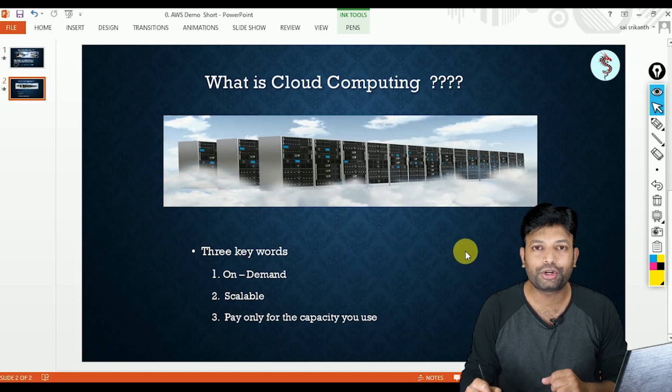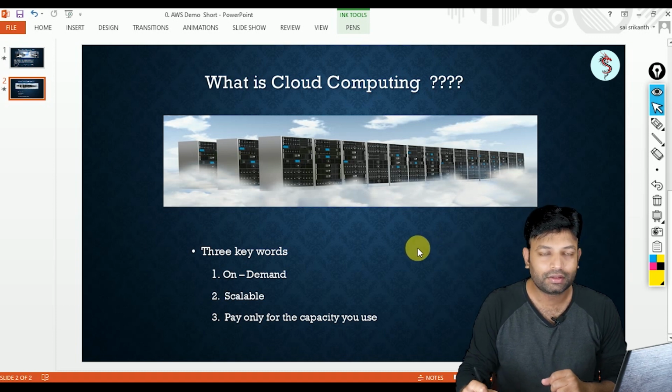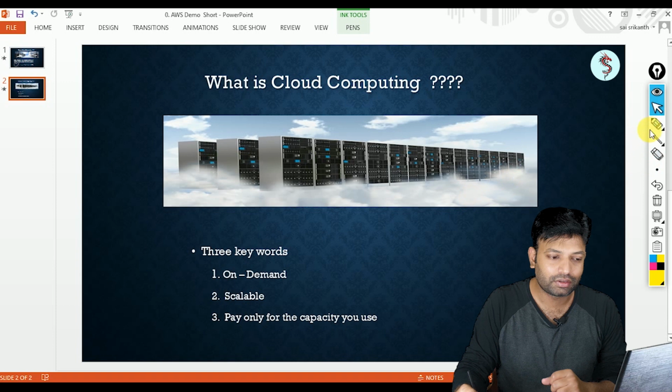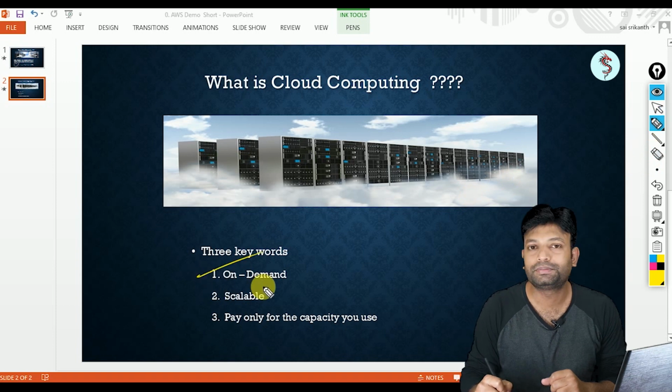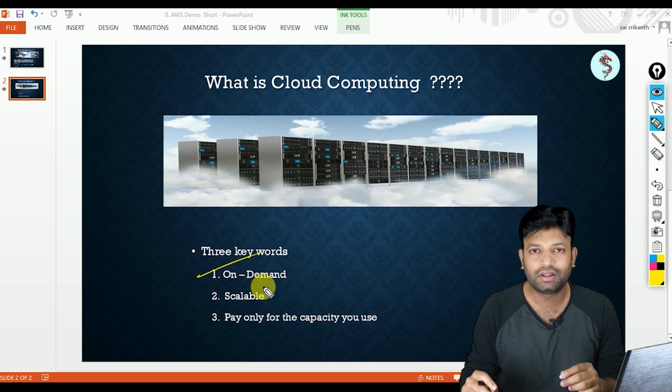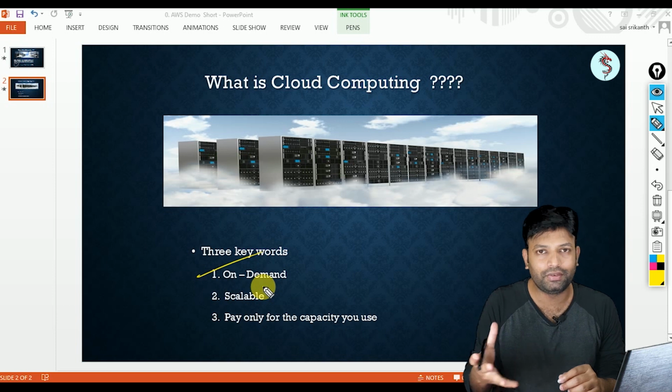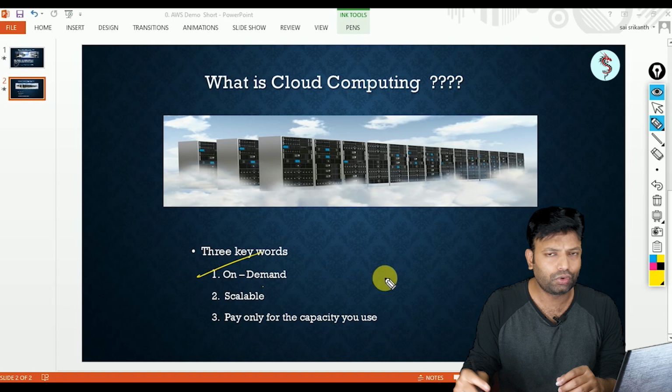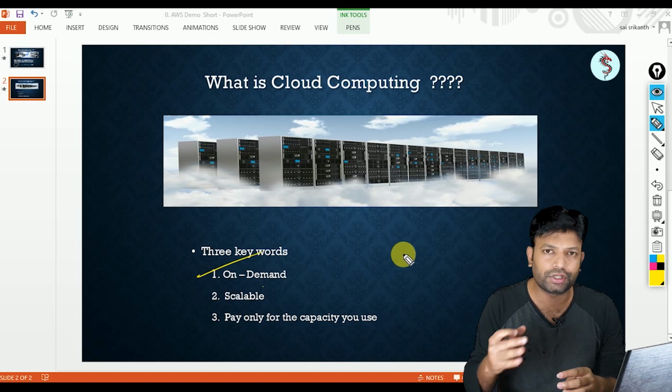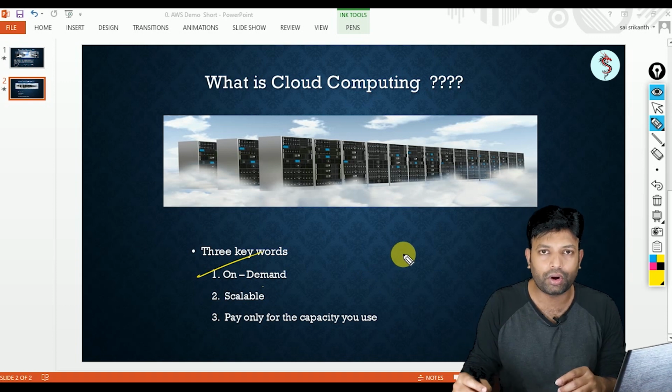In this video, we are going to talk about the advantages of cloud computing. Okay, so the first advantage is on demand. On demand means, as we already discussed, whenever you demand, you will get it immediately without any delay. That is what on demand is. It could be any IT resource: compute, storage, applications, everything you get. That is what on demand is.